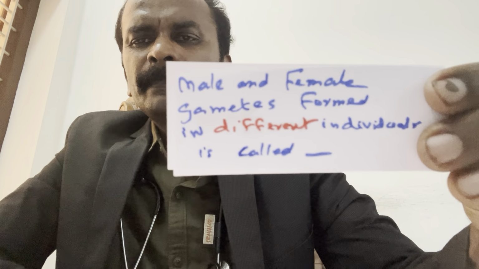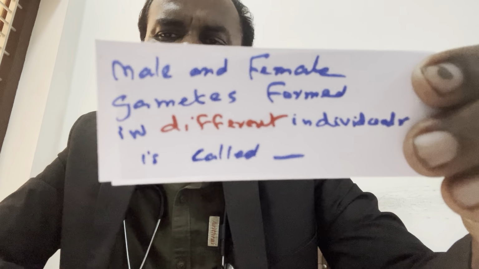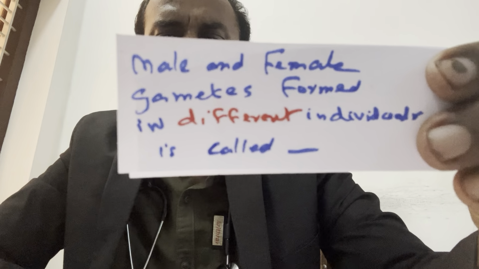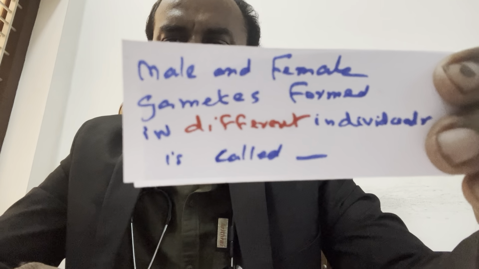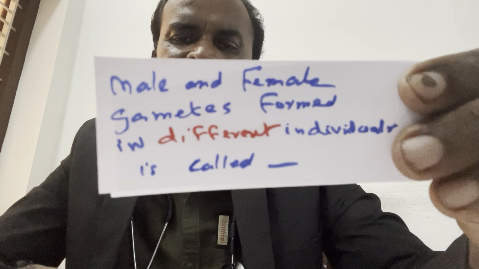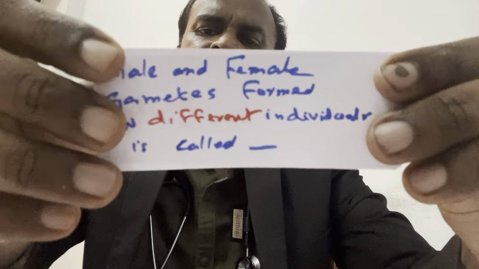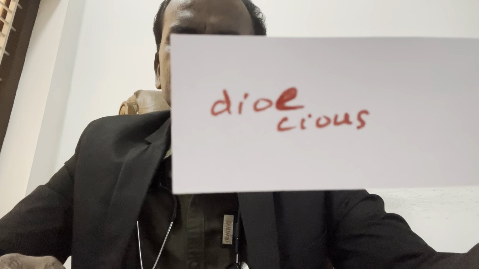Next question. Male and female gametes formed in different individuals is called what? What is your answer? It's called dioecious.